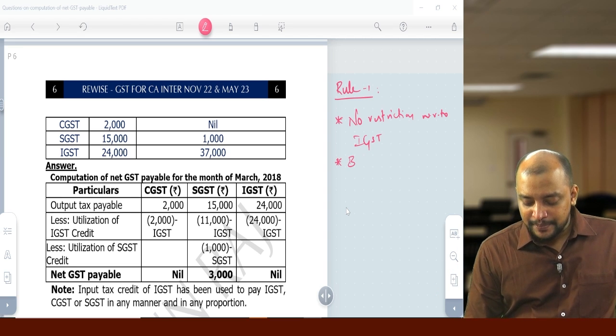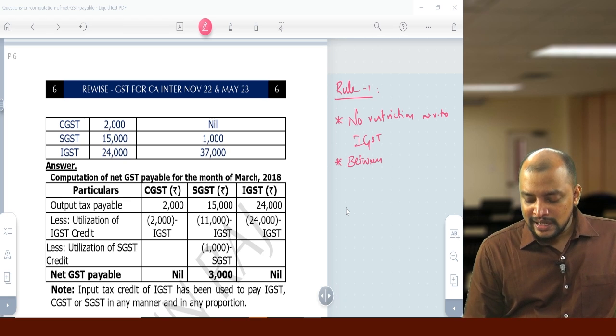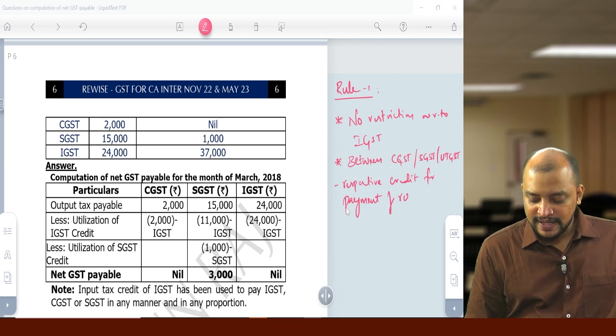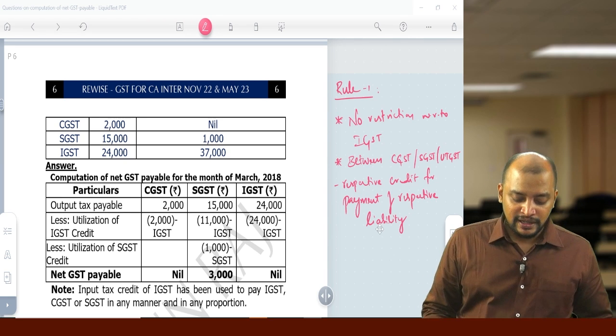So between CGST, SGST, UTGST, respective credit for payment of respective liability. Means one to one only, cross utilization not possible. This is rule 1.